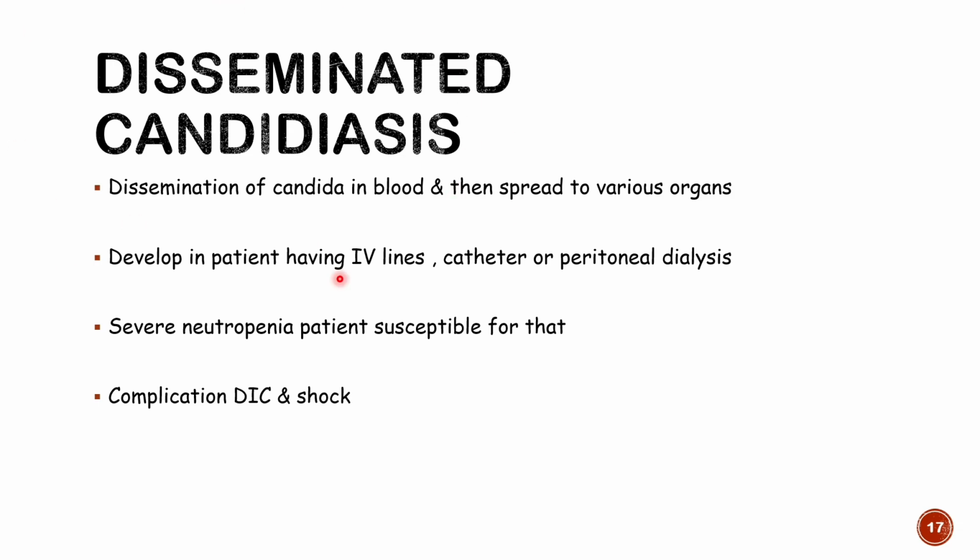All right. Disseminated candidiasis means the Candida will disseminate in the blood and spread to various organs. It particularly develops in a patient having IV lines, catheter or peritoneal dialysis. Severe neutropenia is a predisposing risk factor for the dissemination of this fungus. If your neutrophil count is very low, less than 500, then dissemination can be seen. The complication is that they will lead to endothelial injury in blood vessels in a variety of organs, and DIC and shock can occur. So ultimately, the patient can die if not treated.